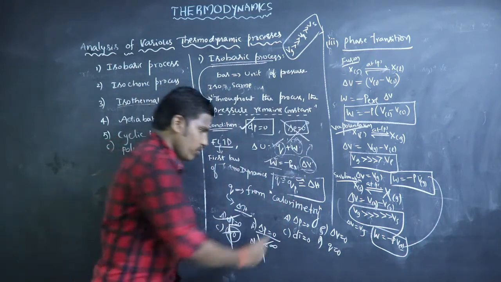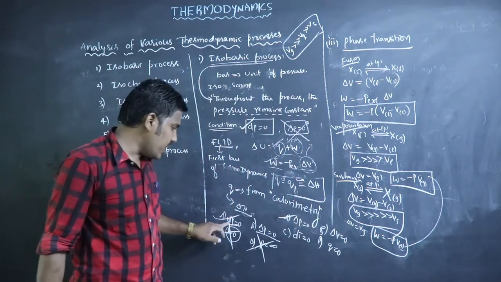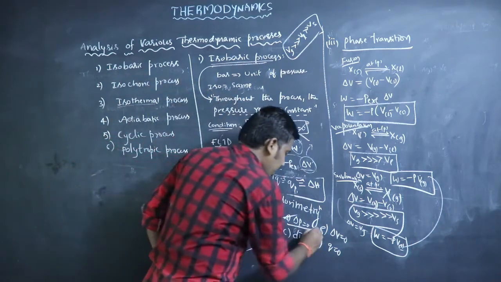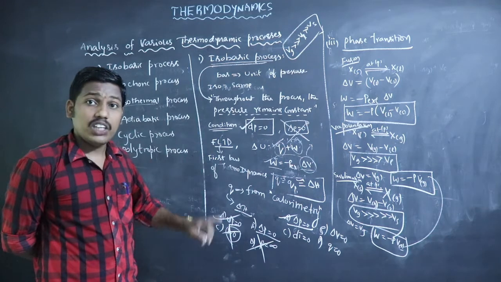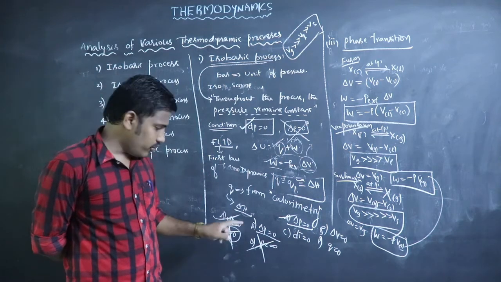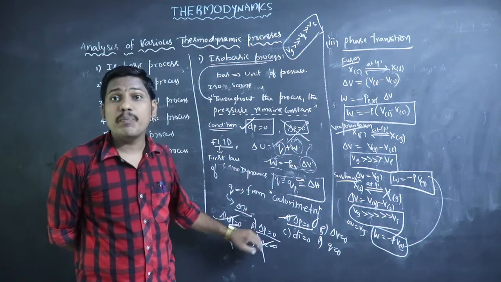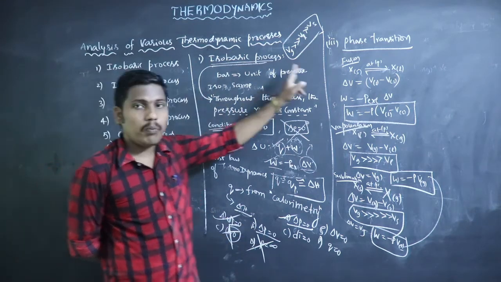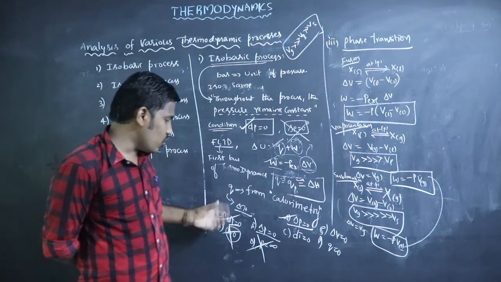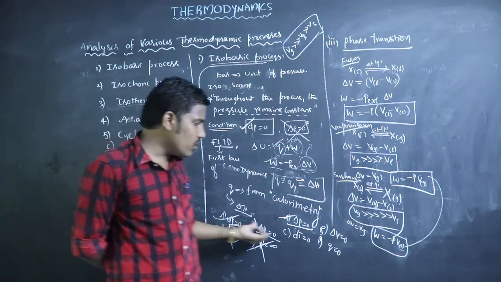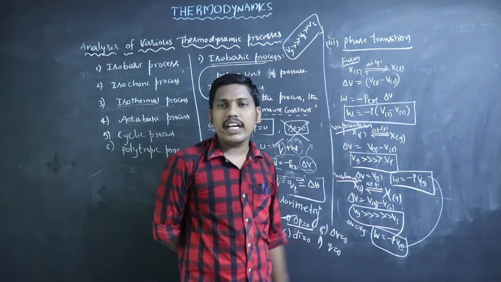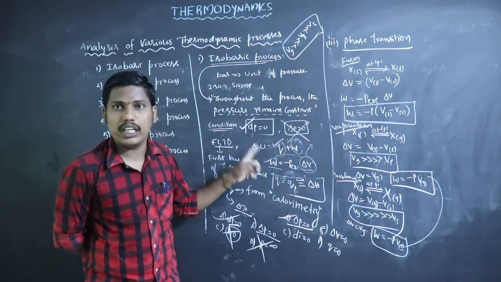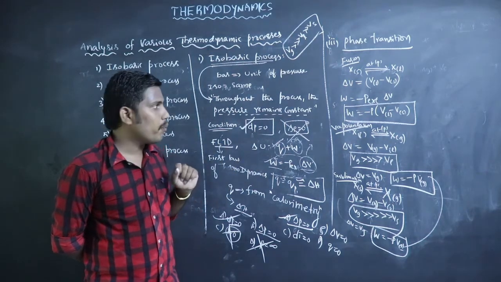Here we use delta P. If dP is not present among the options, then we consider delta P. But if dP is present, we use dP = 0 as the more accurate condition for isobaric.